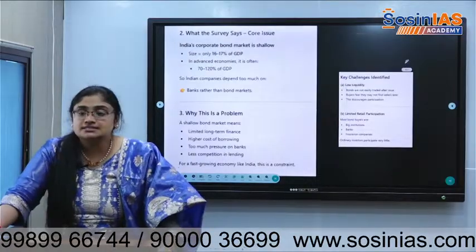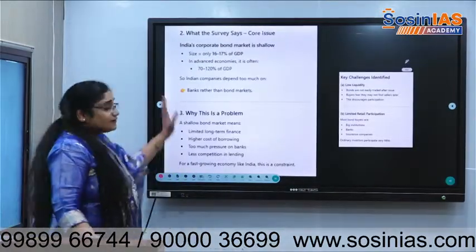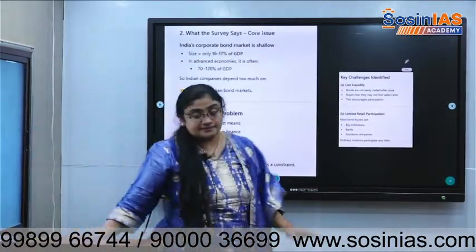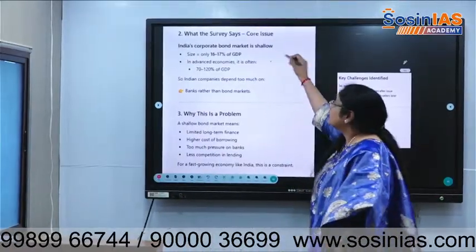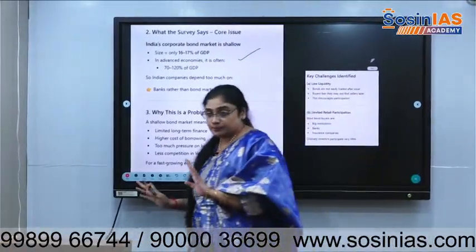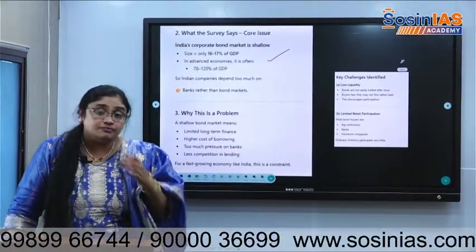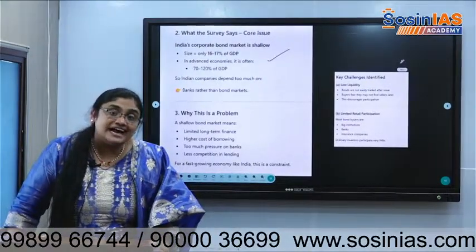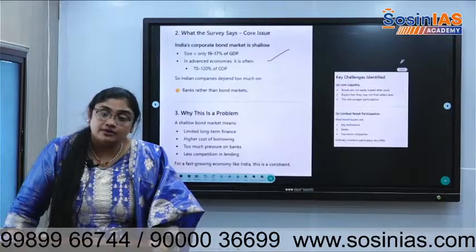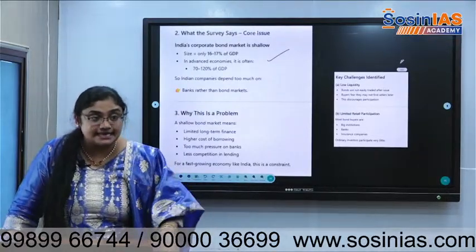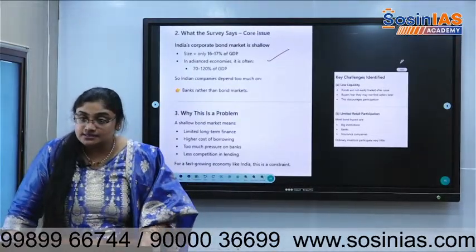And then we will discuss the employment aspect. The overall situation is that, as I have explained, the Indian corporate bond market is very shallow. It did not develop. Corporates still take a lot of money from banks. Whatever government securities the RBI sells, either they take that or take money from the banks.